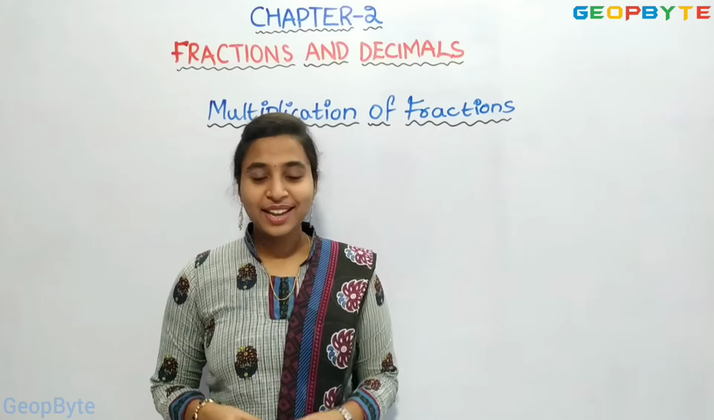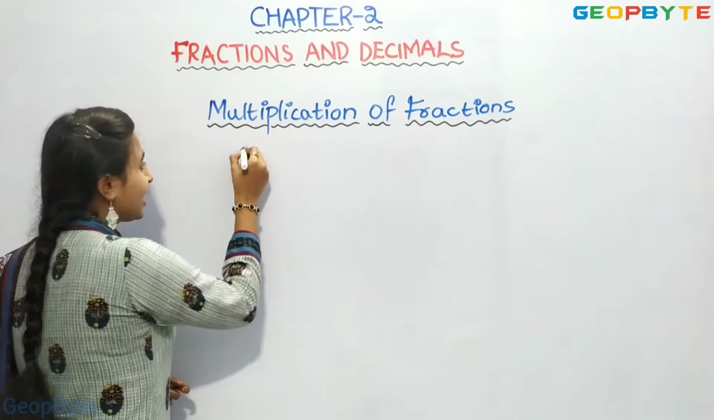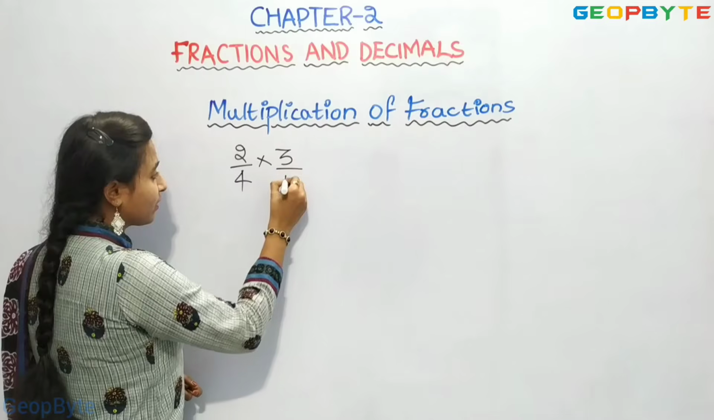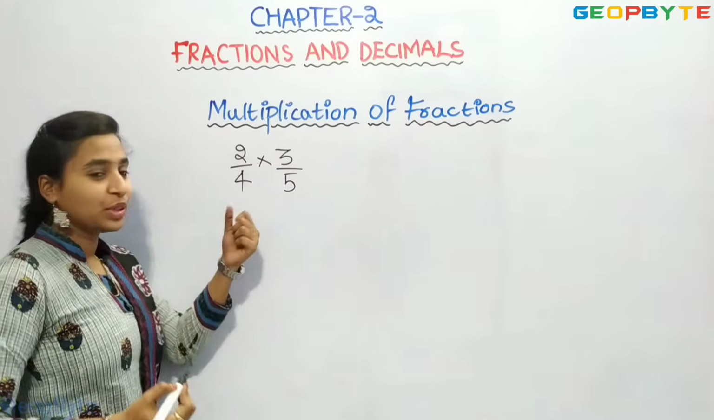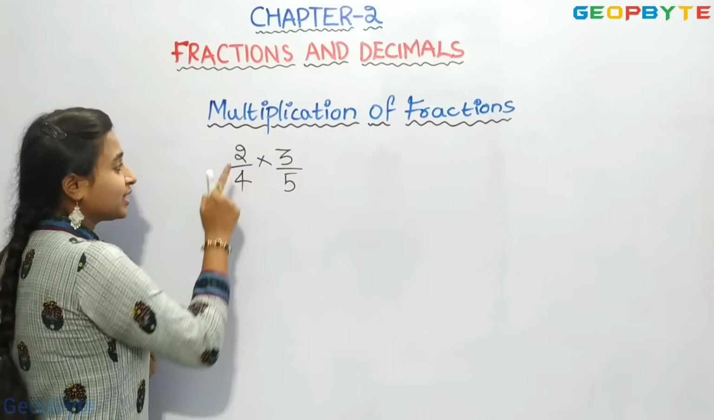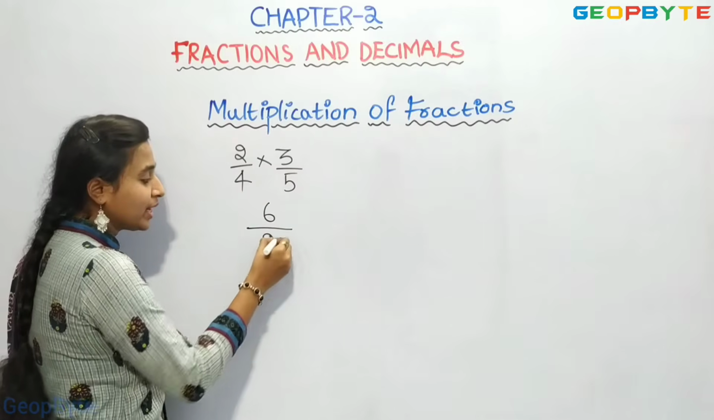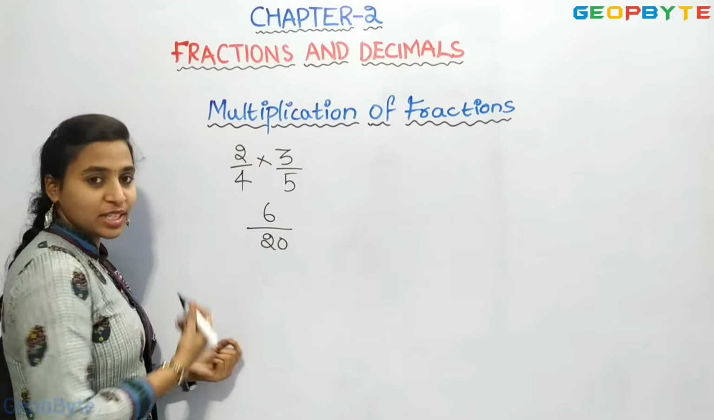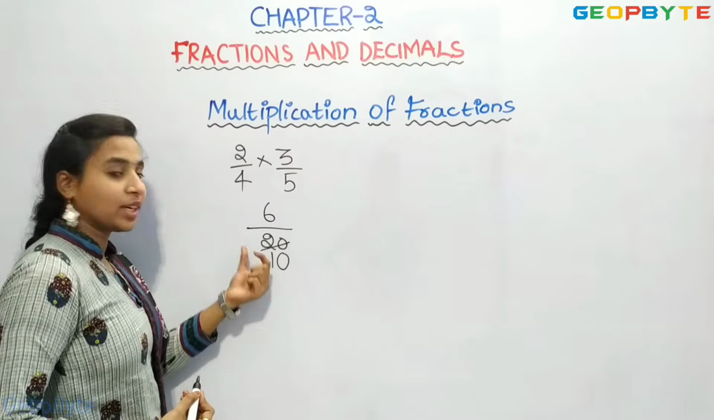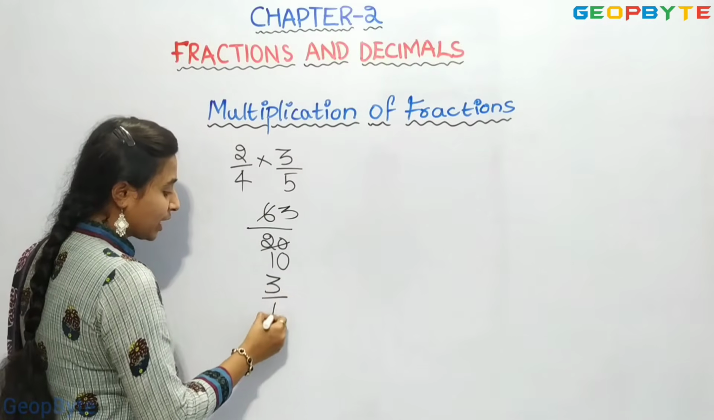Now let us see multiplication of fractions. Let us take any two fractions, that is 2 by 4 into 3 by 5. Now how to multiply? Multiply numerators and denominators. That is 2 3s are 6, 4 5s are 20. We can further solve this. 2 1s are 2, 2 zeros are 0, that is 2 10s are 20. 2 3s are 6. We got 3 by 10.